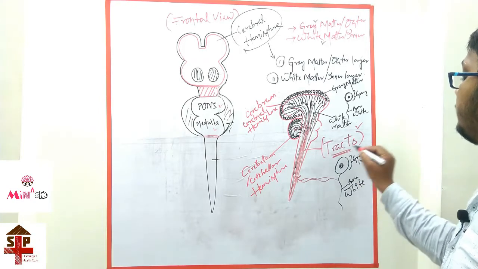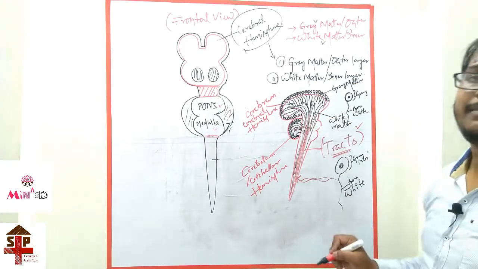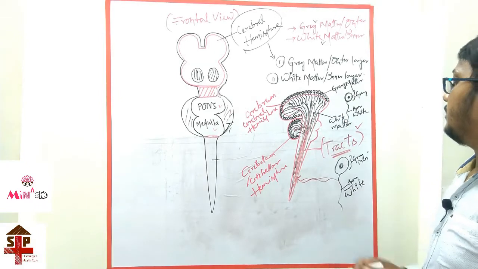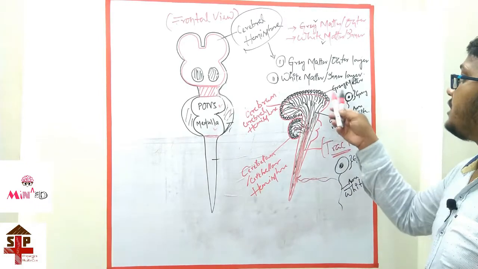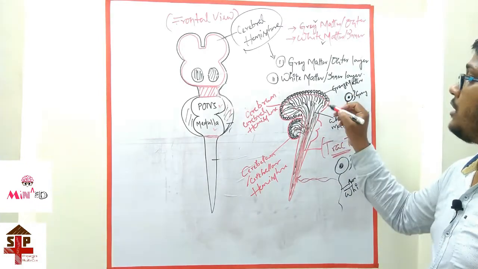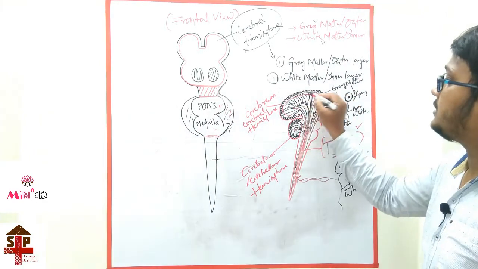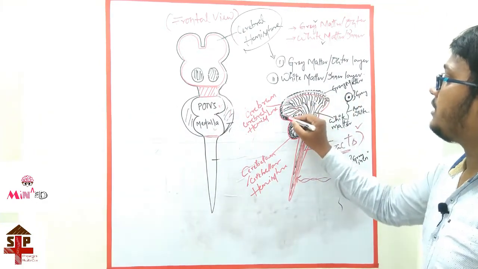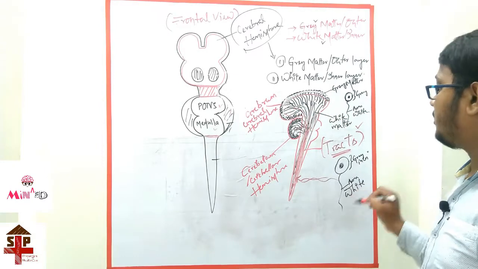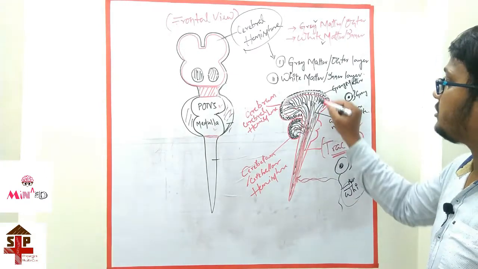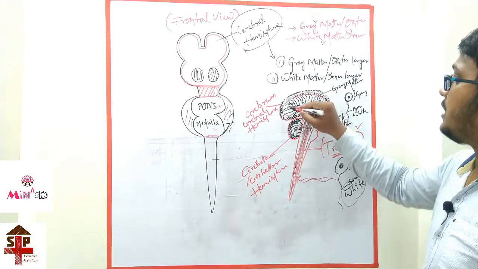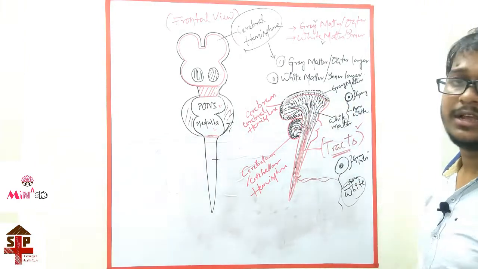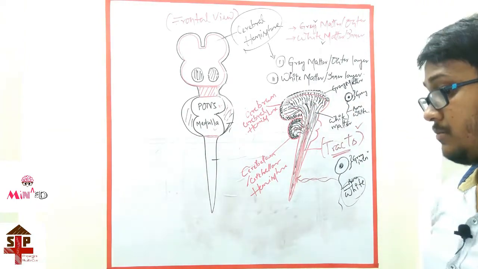In the cerebral or cerebellar hemisphere the nuclei and the cell bodies are scattered, so the outer layer is gray in color, and we know axons are white in color, so the axons are projecting downward, so this area is white in color.